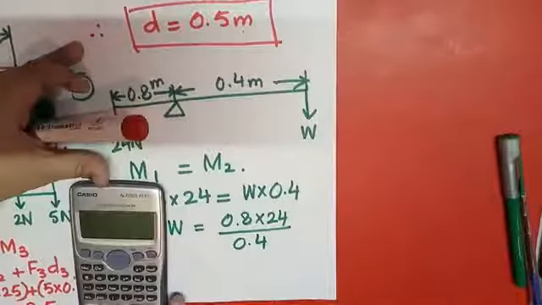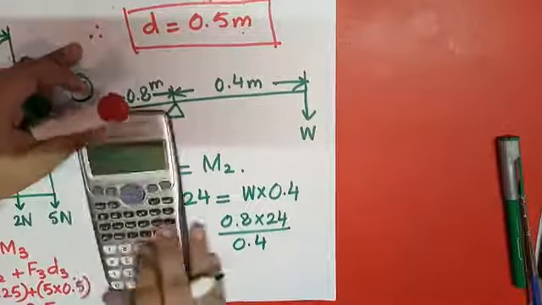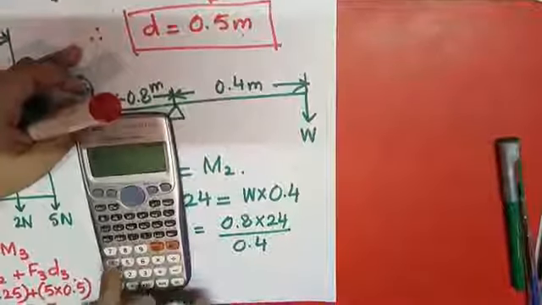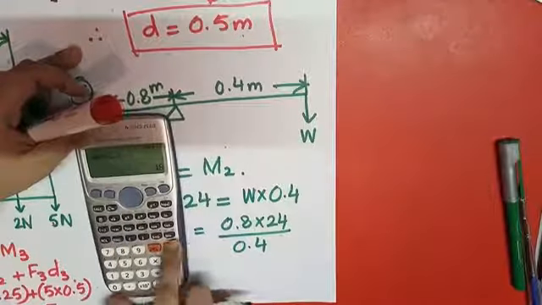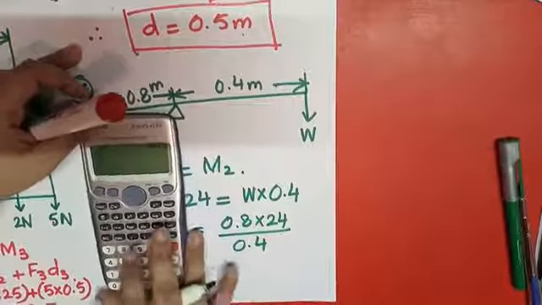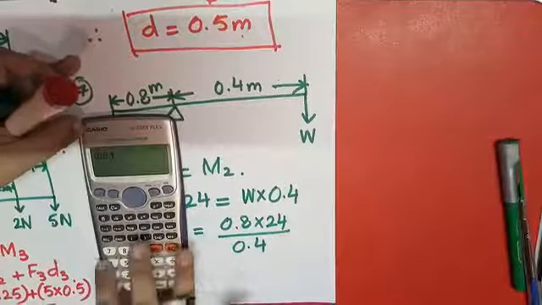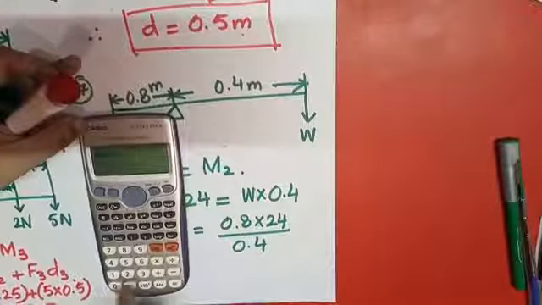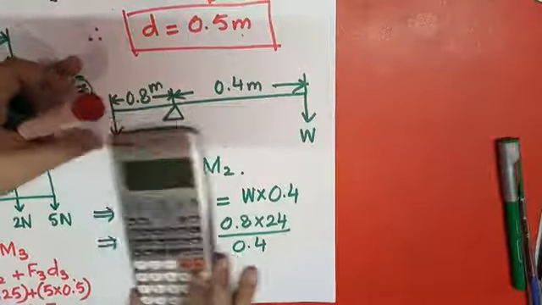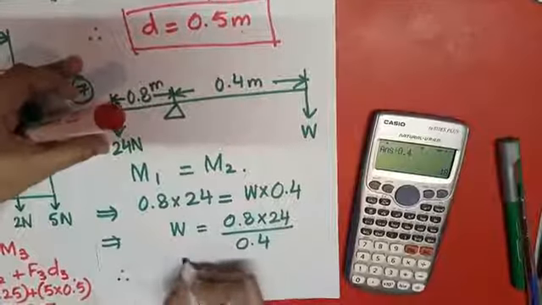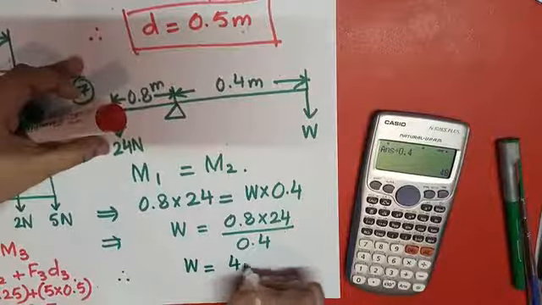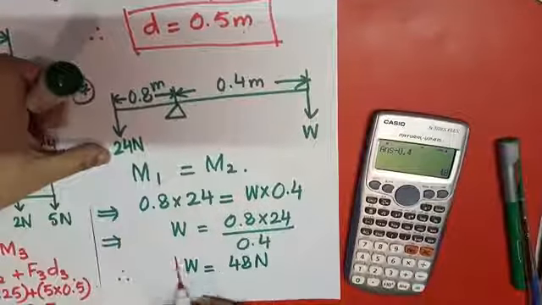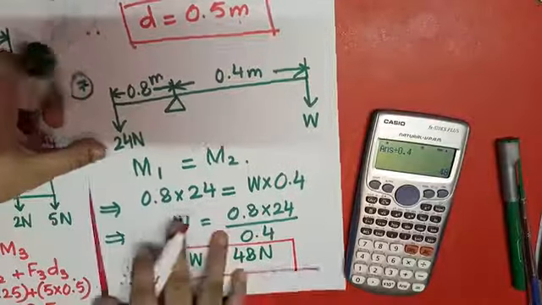So what I have to do next, 0.8 into 24 divided by 0.4, the answer is coming out to be 48. Let me check it again. 0.8 into 24 divided by 0.4, so the answer will be 48. So therefore W is coming out to be 48 Newton. It is greater than this weight. So this will be the answer.